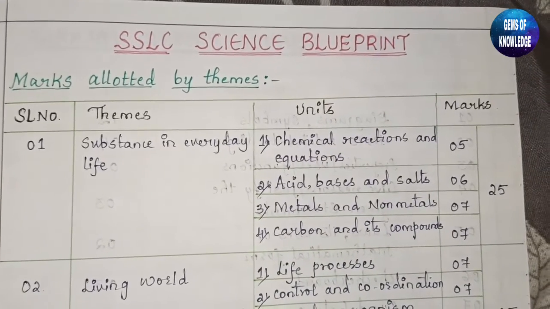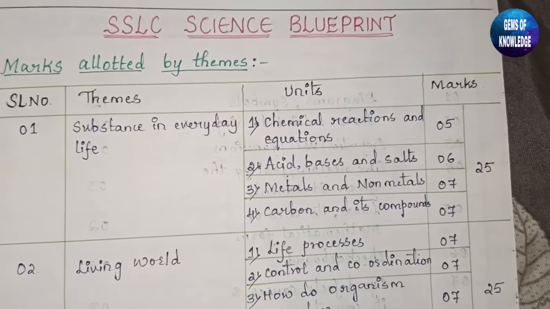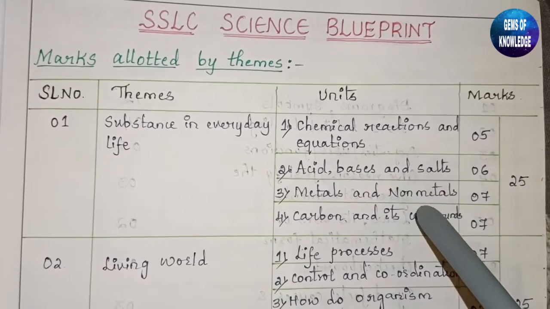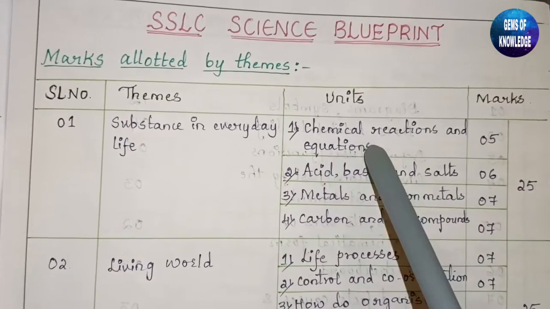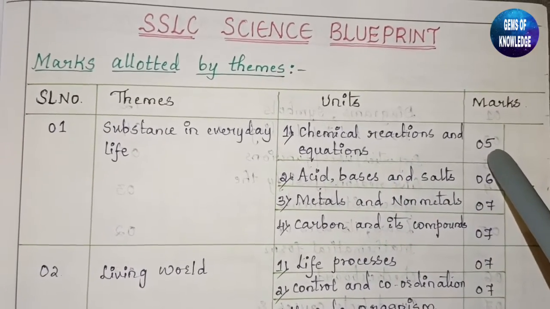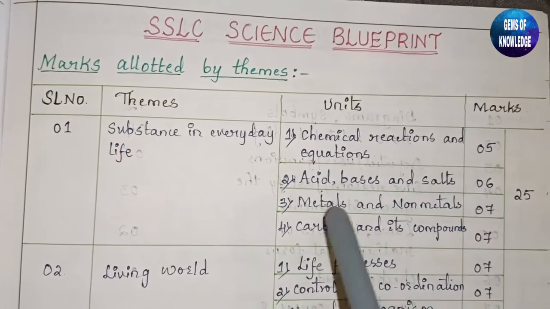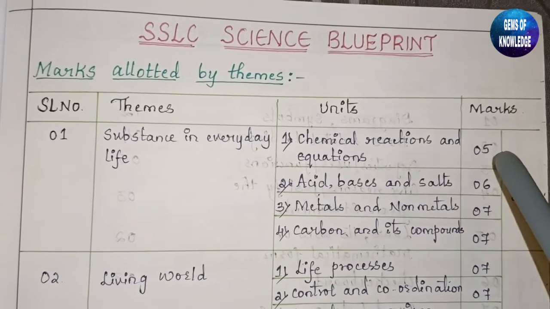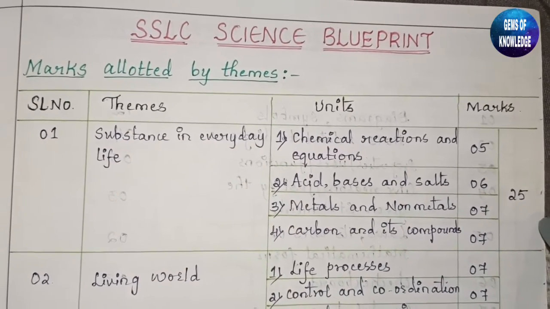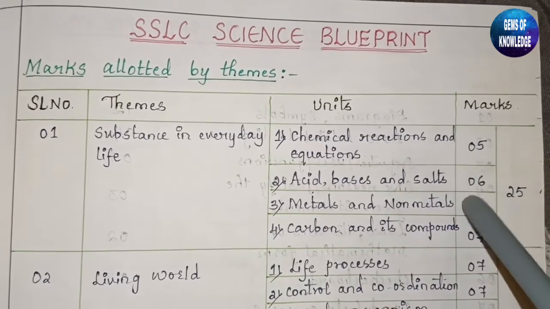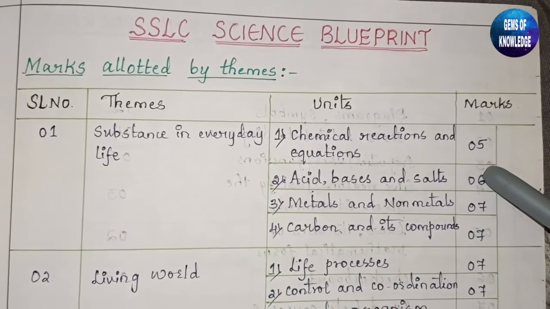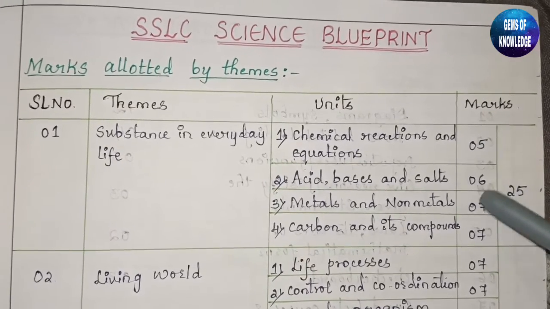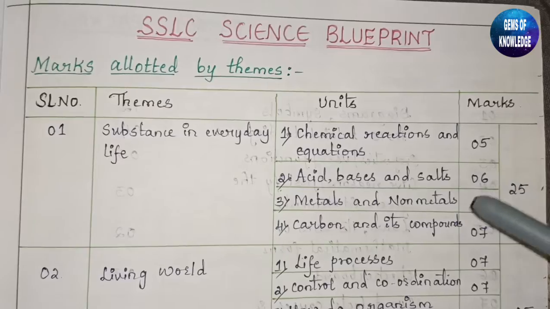So you have noticed that the board has released 2 model papers. Depending upon those model papers, I have differentiated the chapters into different marks. The chemical reactions and equations are of 5 marks, acids, bases and salts is of 6 marks, metals and non-metals is of 7 marks, and carbon and its compounds is of 7 marks. If you count all this, that is 25 marks. Here it may vary. If this is for 7 marks, this may be for 6 marks, or this chapter may be for 6 marks, then here it will be reduced, like a 1 or 2 marks difference.